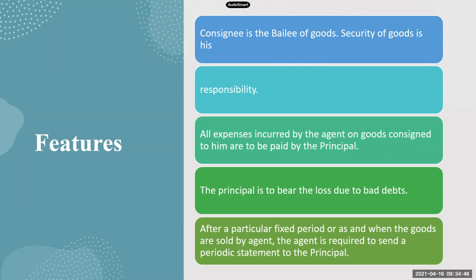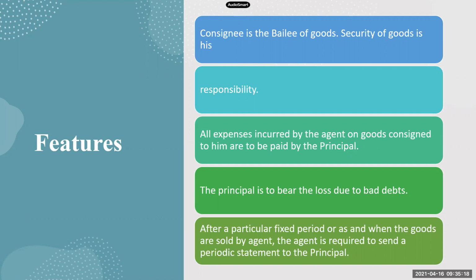Right? Now, after a particular period or as and when the goods are sold, the agent is required to send a periodic statement to the principal. So here the principal is the consignor. So once the consignor has sent the goods, the consignee will keep selling the goods. Maybe they decide that after every 2 months, I will give you the account. So after every fixed period, the consignee will have to send a periodic statement to the consignor.